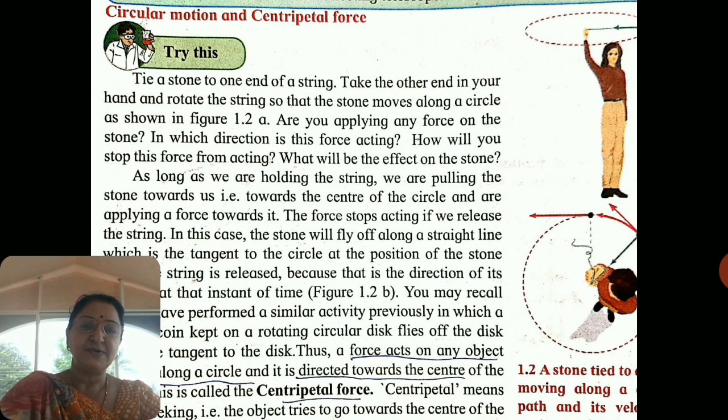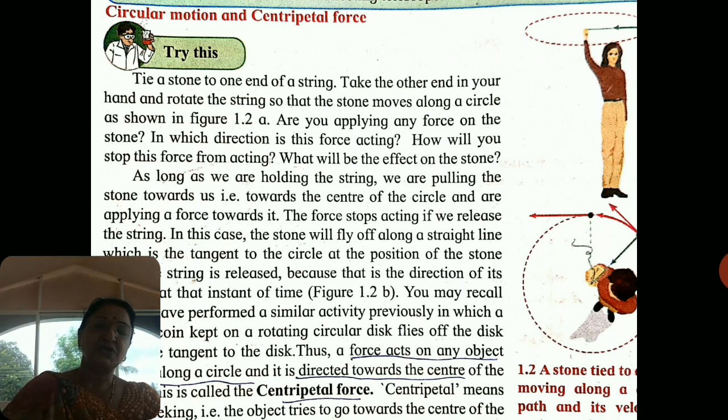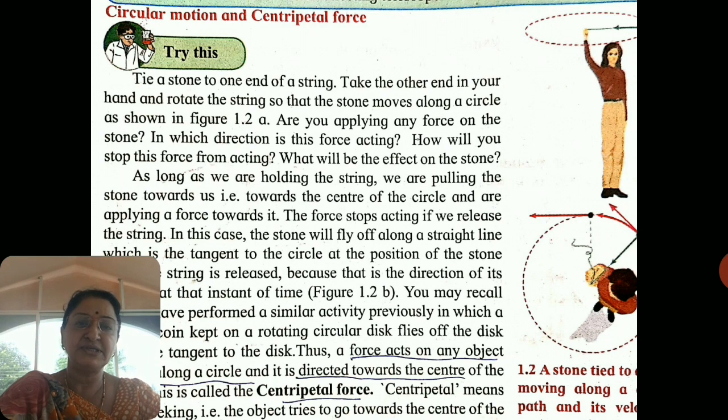There are many types of motion: linear motion, circular motion, oscillatory motion, and projectile motion. Circular and oscillatory motions are periodic motions. One of these is circular motion, that is, the motion of an object along the circumference of a circle is called circular motion.